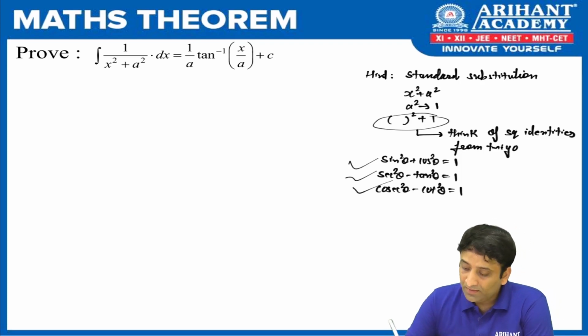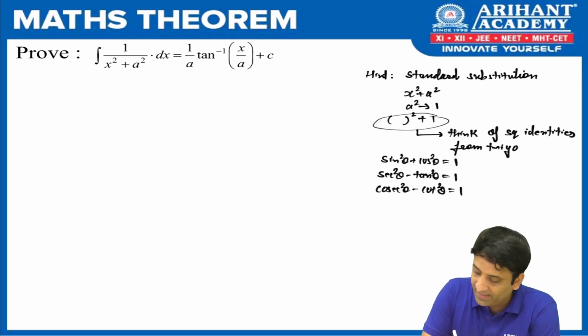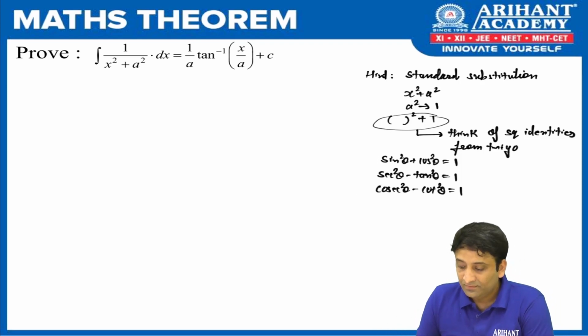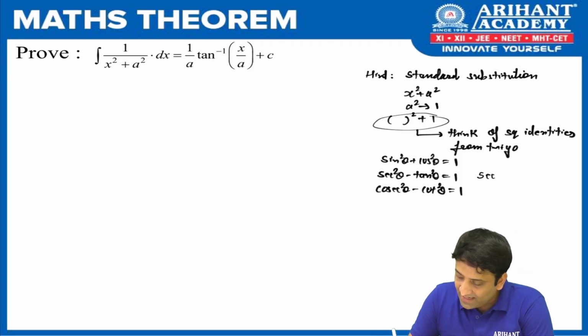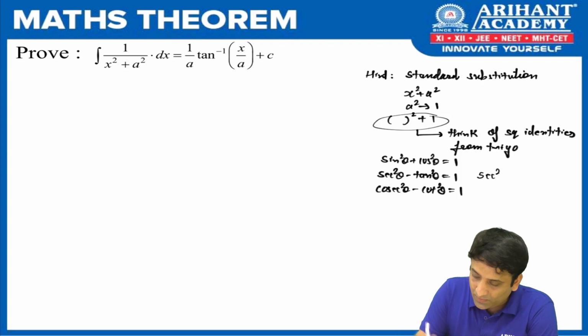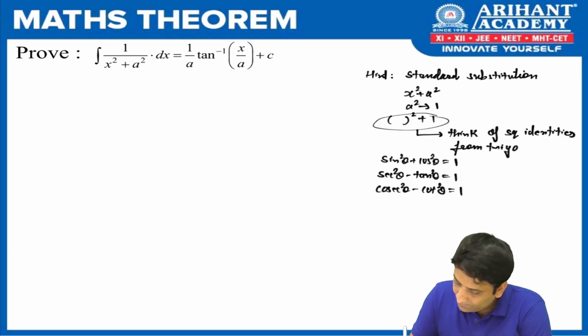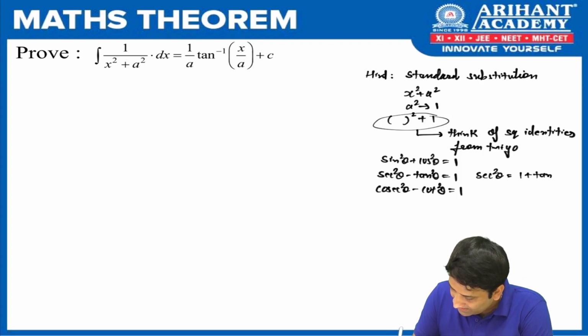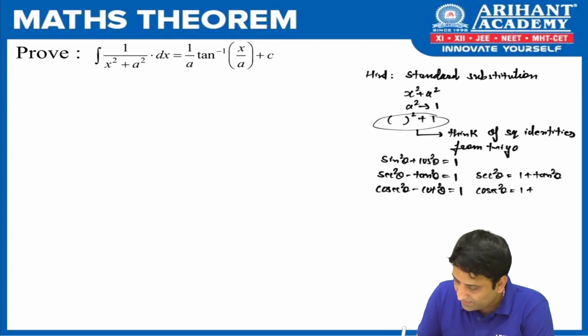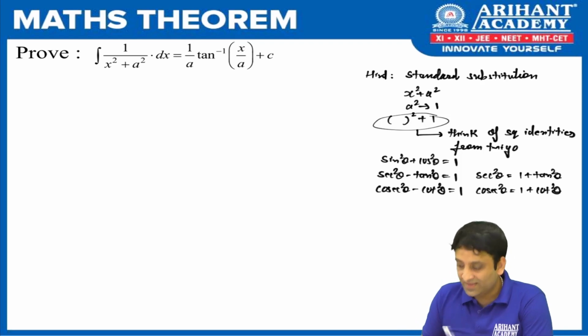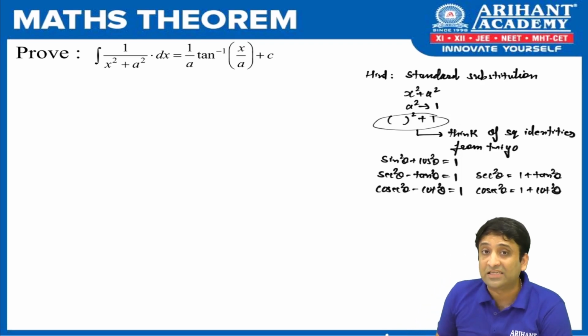Okay. So I am looking for plus 1, number one thing. Do you find plus 1 anywhere in this result? The answer is yes. If we adjust the second result, which is sec square theta, as 1 plus tan square theta, and the next one is cosec square theta as 1 plus cot square theta. Isn't it? So I can get 1 plus something square from these two results.